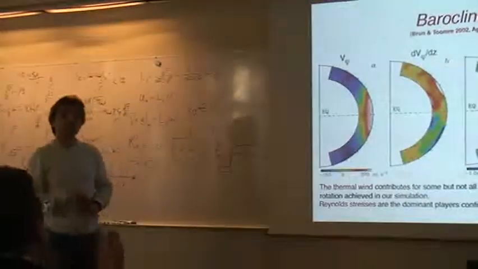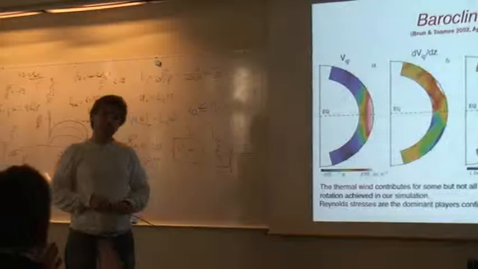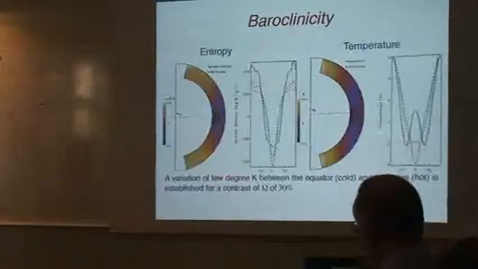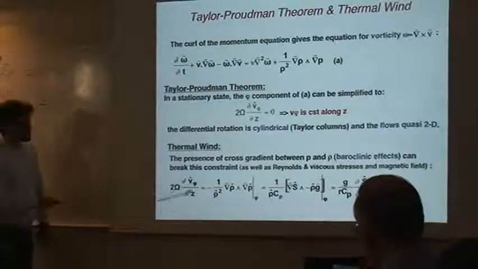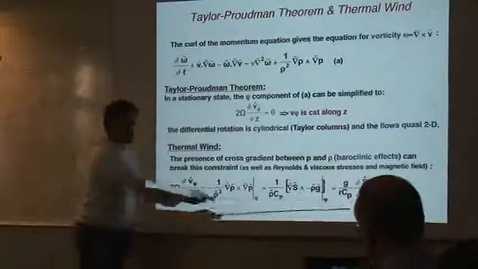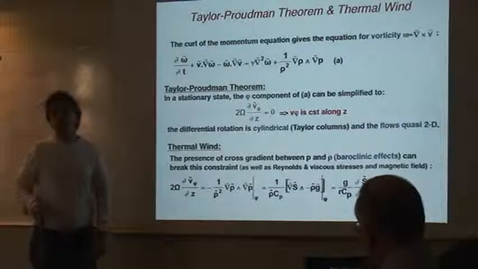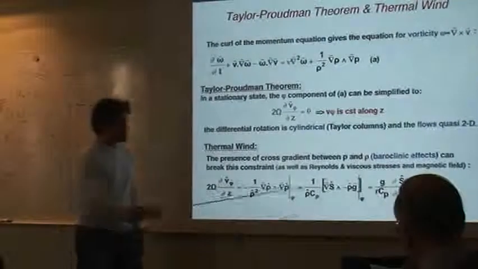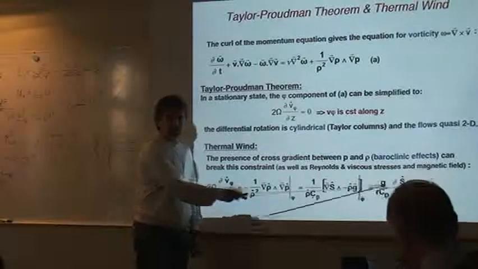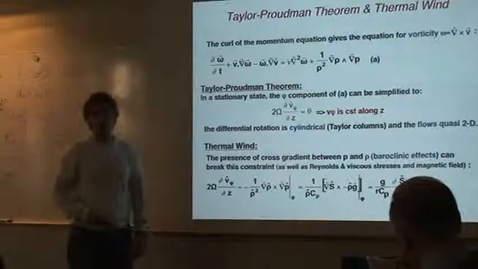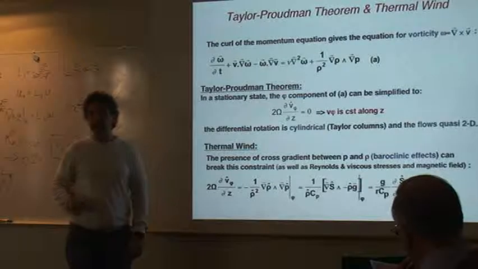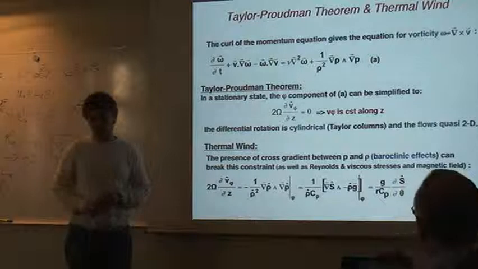Sasha, what does it mean, you in agreement with what? Well, you have a dV phi over dz. Yes. And if you look at the equation that I showed before, dV phi over dz is equal to that if you assume a strict thermal wind baroclinic balance. Then the question is: if I subtract that quantity from this quantity, am I getting 0 everywhere, or am I getting departure from 0 at some key places? And if yes, what are the terms at the origin of that departure?